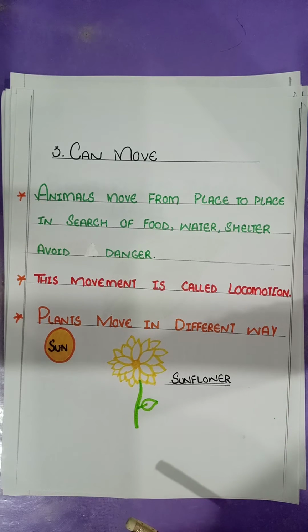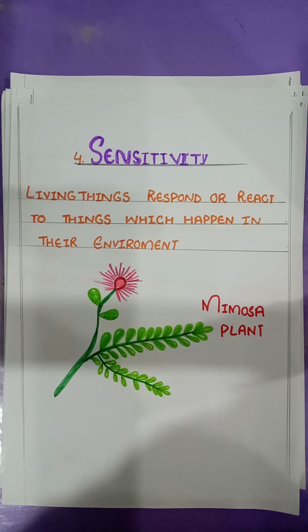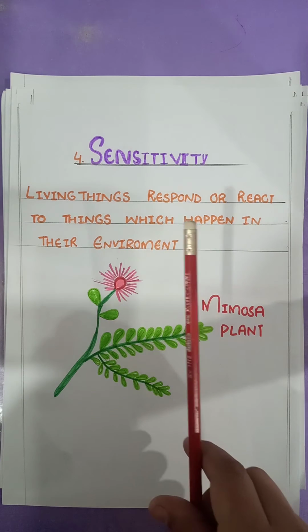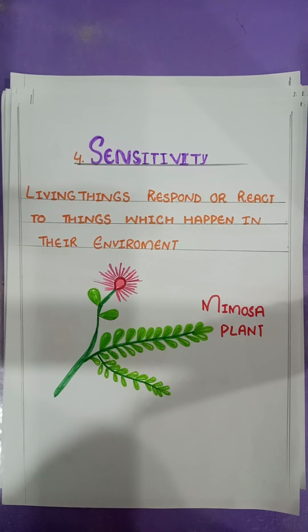For example, the sunflower can move in the direction of the sun. The whole plant cannot move, but the leaves and flowers of the sunflower can move in the direction of the sun. Number 4, all living things have sensitivity. Living things respond or react to things which happen in their environment. This is called sensitivity.